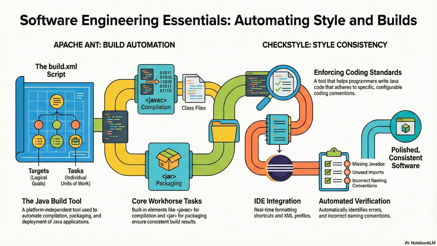And javac is efficient, right? It doesn't rebuild everything every time. That's the other huge win. Ant checks timestamps. If the Java file hasn't changed since that class file was made, it just skips it. On a huge project, that saves hours.